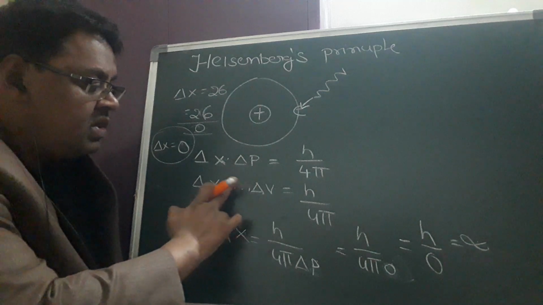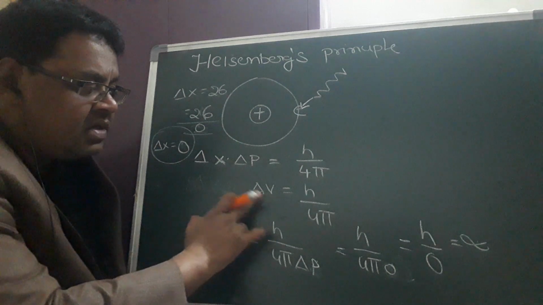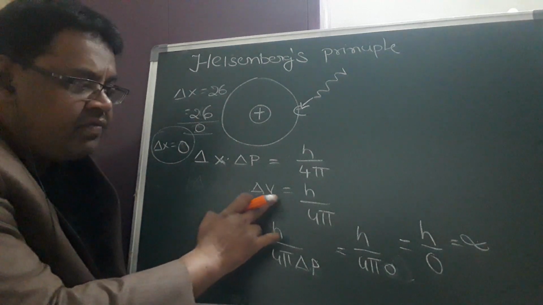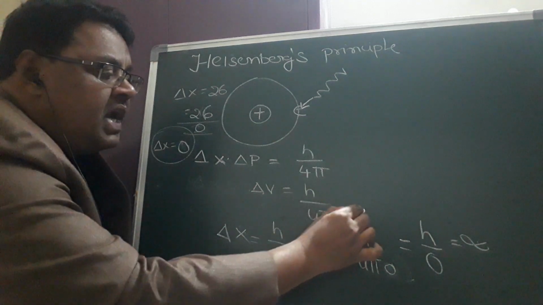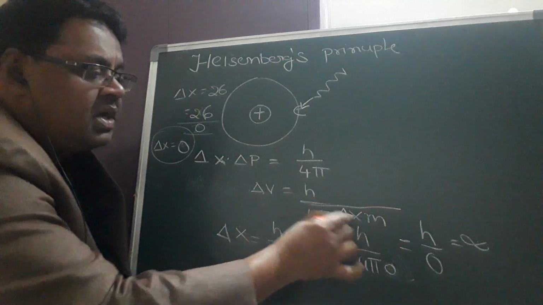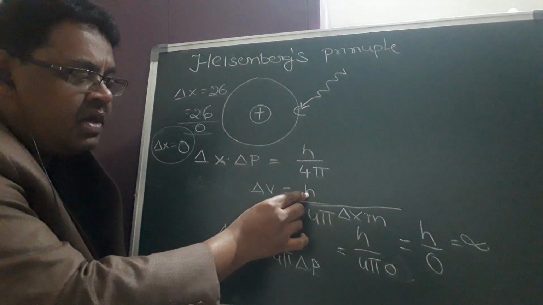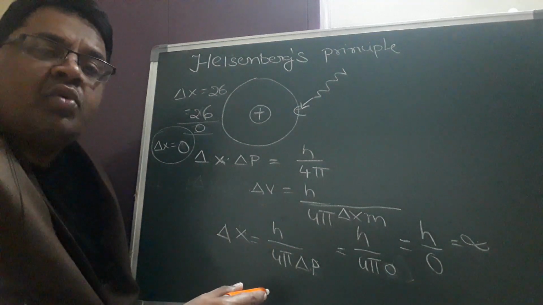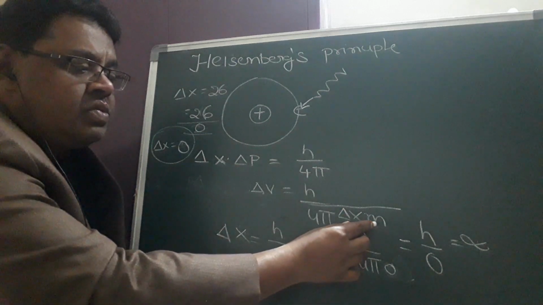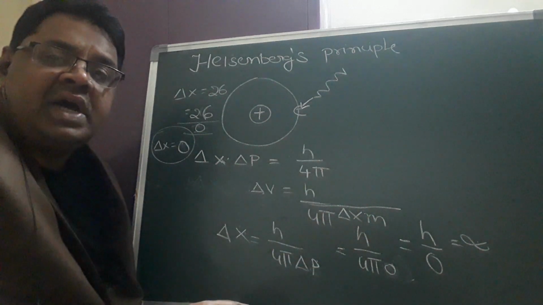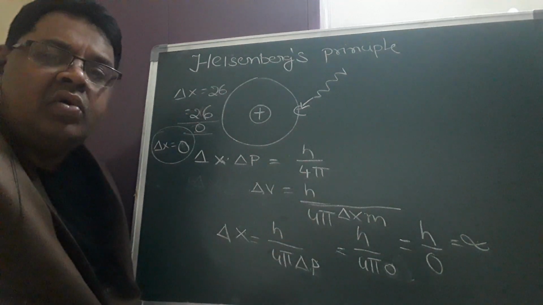If you want to calculate the delta v value, how can you calculate this? You write h by 4 pi, and delta x and m here. But if you use a higher m value, what happens? Already Planck's constant is 6.625 into 10 power minus 34, and now you are using a heavy mass particle like a cricket ball or aeroplane, so the value will become more and more negative.